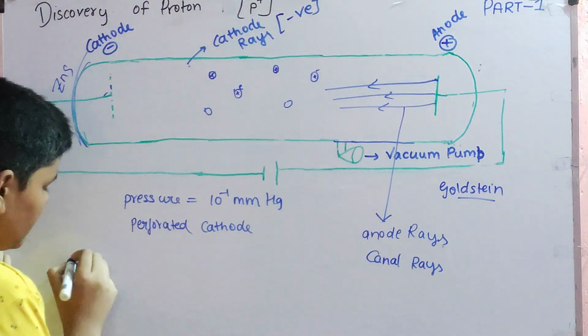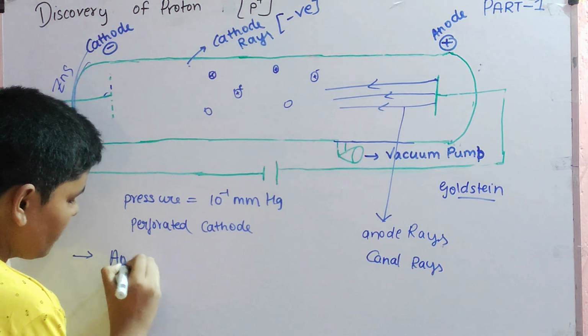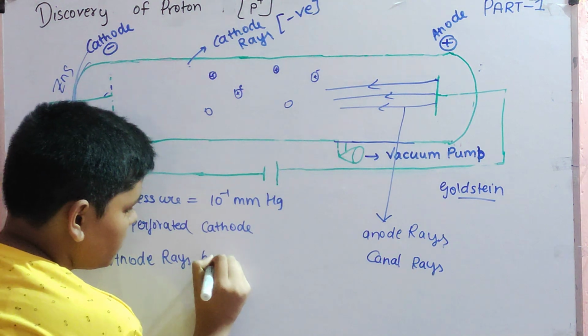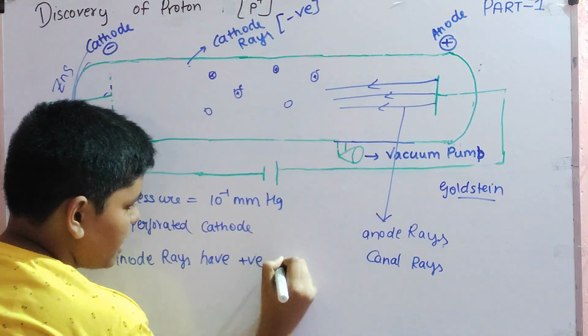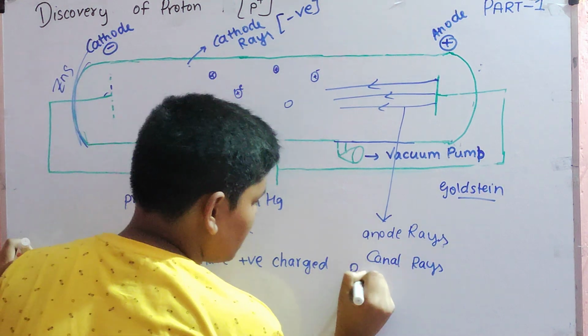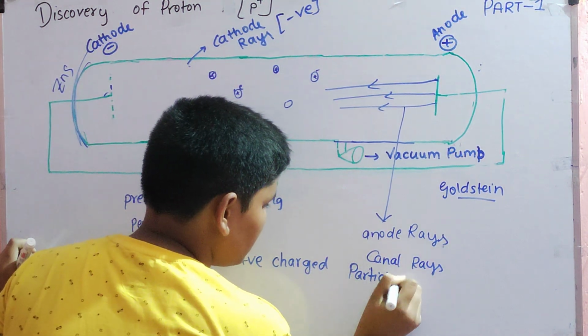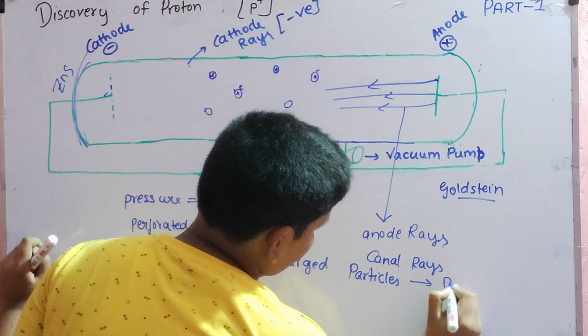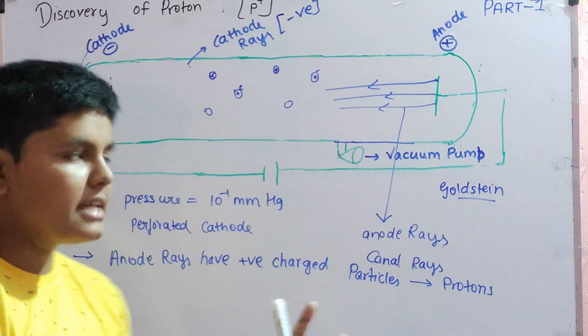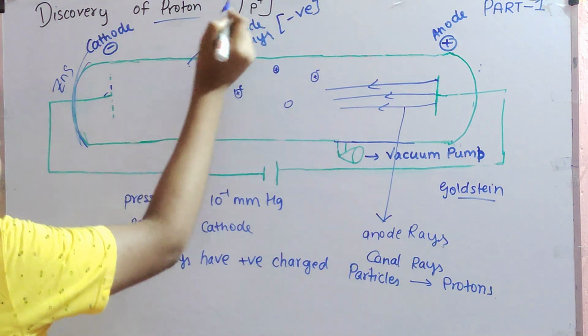Then he concluded that anode rays have positive charge particles, and he called them protons. This is the discovery of the second subatomic particle, the discovery of proton.